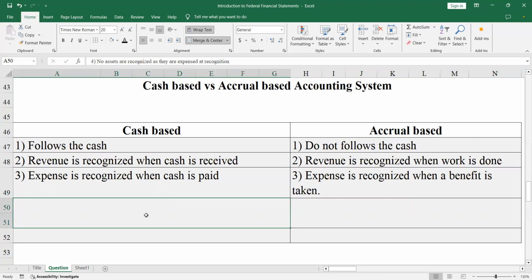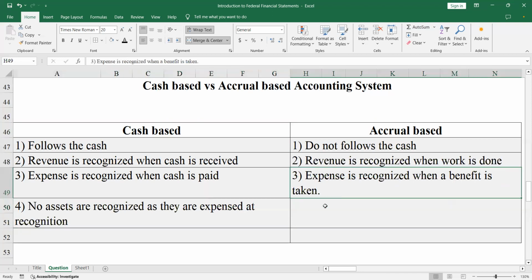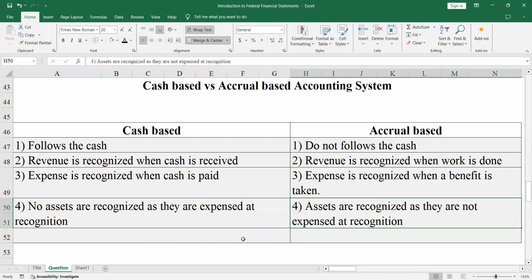So when you have a cash-based system, you will not recognize any assets, as they are expensed as soon as they are recognized. Under the accrual-based system, assets are recognized. The key statement that defines a balance sheet is assets equals liabilities plus equity.